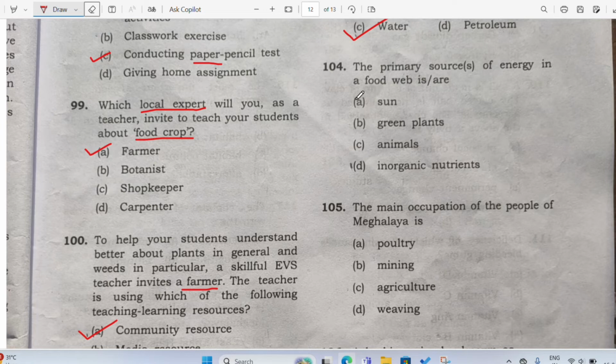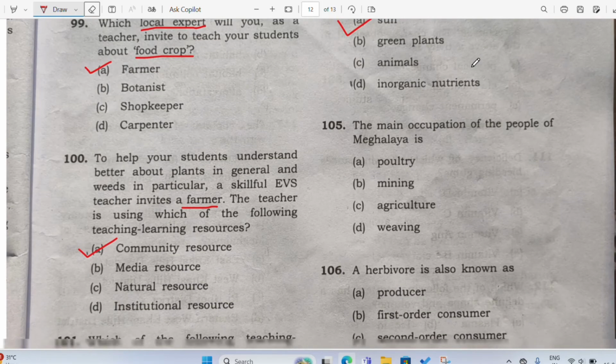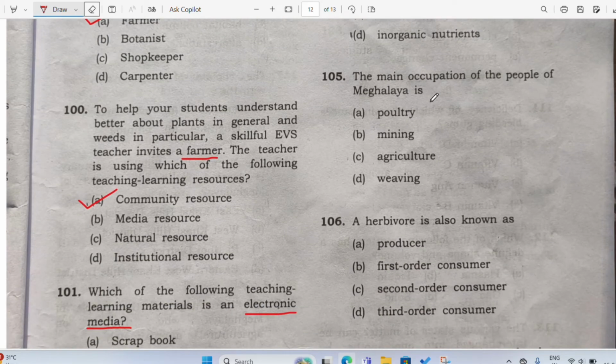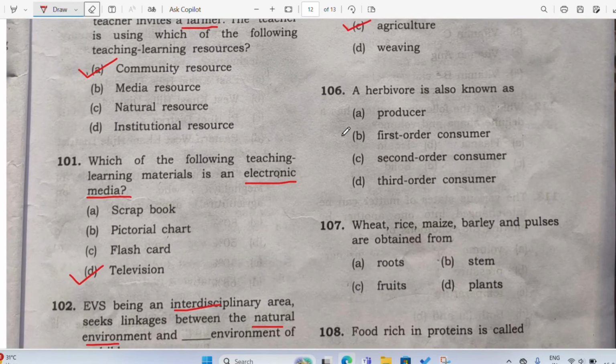The primary source of energy in a food web is, see, always remember, source of energy will always be the sun. There is no second thought for this question. It's very, very simple. I don't need to explain also. The main occupation of the people of Meghalaya is poultry, mining, agriculture, weaving. What do you think? I know many of you might have got confused between mining and agriculture, but your correct answer will be agriculture, because we know that 80% of the people of Meghalaya are farmers. We have our own fields where we farm, where we grow crops and we sell and we live, right? So agriculture is the main occupation of Meghalaya.